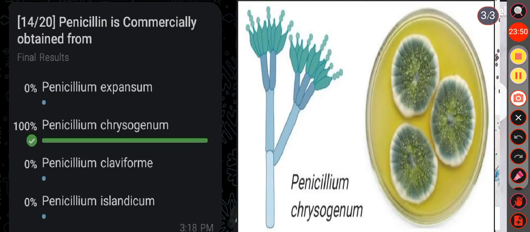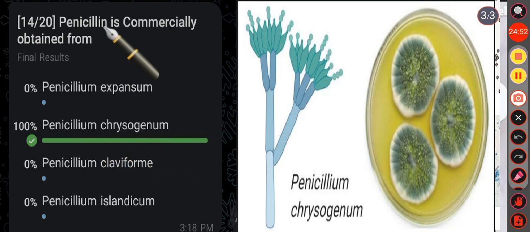Okay. Then next question, penicillin is commercially obtained from option A, Penicillium expansum, option B, Penicillium chrysogenum, option C, Penicillium claviforme, option D, Penicillium islandicum. Here the correct answer is option B, that is Penicillium chrysogenum.